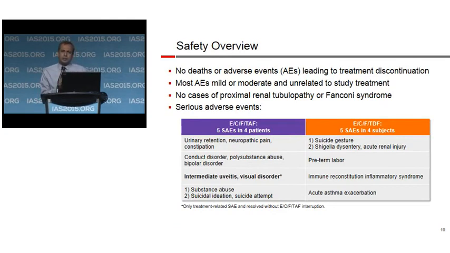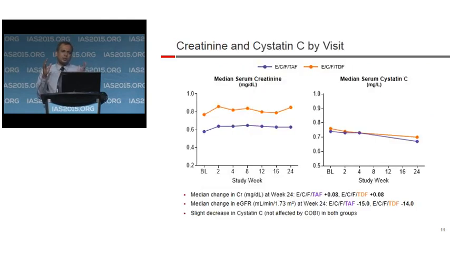Switching to renal tubular biomarkers, which are of interest, specifically when using tenofovir and following patients on it. Three urine proteins are shown here, and to orient you to the slide, all of these are the protein to creatinine ratio for the respective markers. On the y-axis is the median % change from baseline, with the quartile 1 and quartile 3 flanking the parameters shown. And on the x-axis are week 8, 12, and 24.